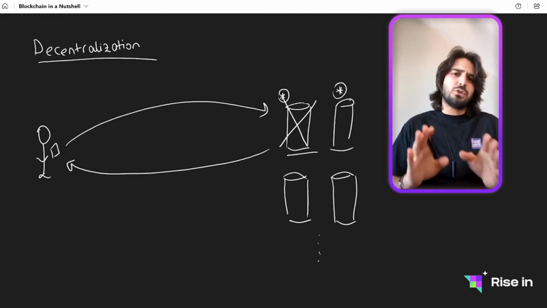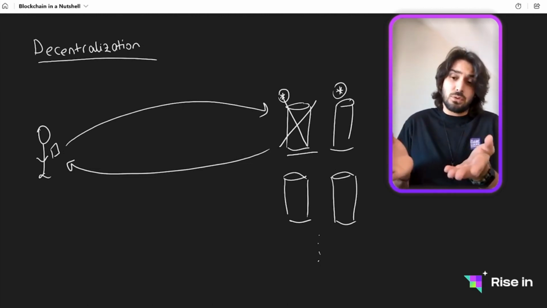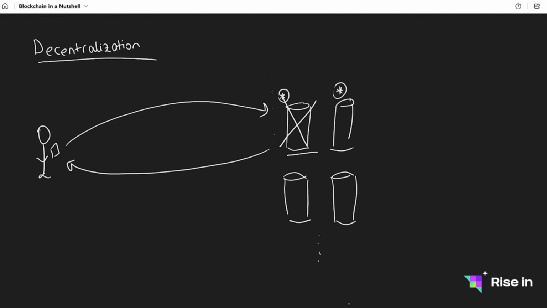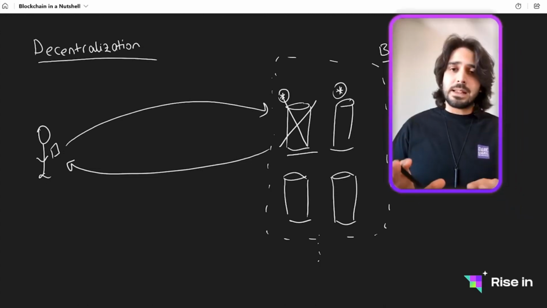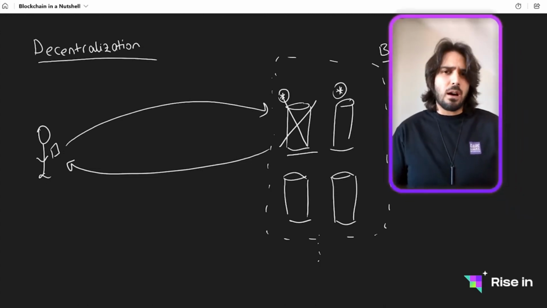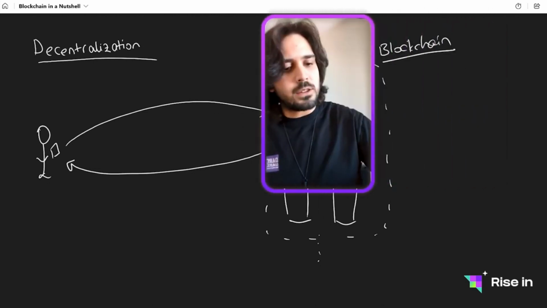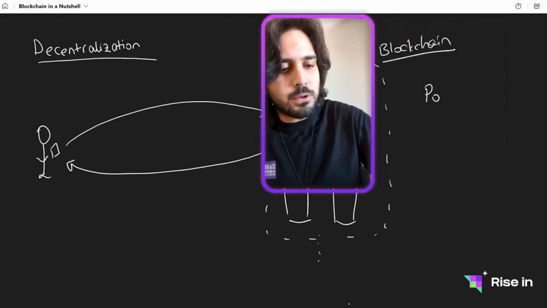We said that we choose one of the computers to do the job. Let's say this is our blockchain, and we are using this blockchain as a group. So this is our blockchain. We are using this blockchain, not a single server, but we said that one of them does the job. But how do we decide which one is going to do the job? There are two ways. The first one we call proof of work.